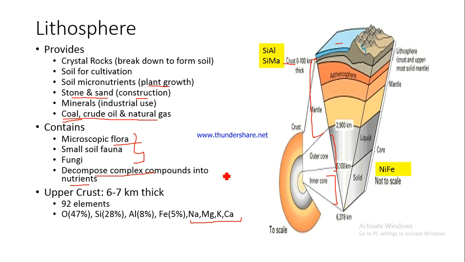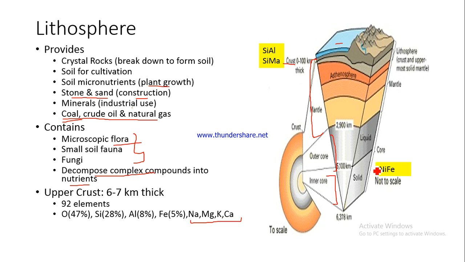And that is the reason why this particular layer, the topmost layer of the crust, is called Sial. Sial stands for Si plus Al, silicon plus aluminium. So it contains silicates and aluminium. Likewise, the lower part of the crust is known as Sima, silicon and magnesium, right? Likewise, the core is known as NIFE, N-I-F-E. Ni stands for nickel and Fe stands for iron. However, we have not been able to dig up to this particular depth.